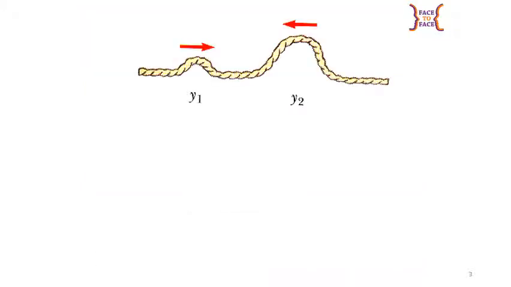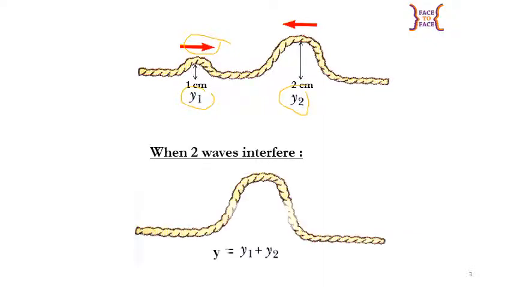Now, let us look at this diagram. Let's say we have two waves, y1 and y2, traveling in opposite direction. According to the principle of superposition, when two waves interfere, they will become a combined wave.